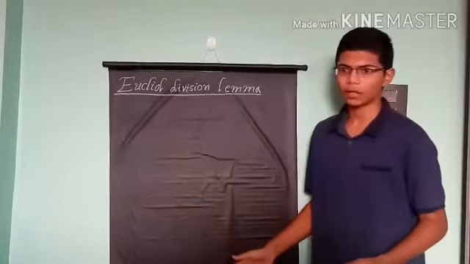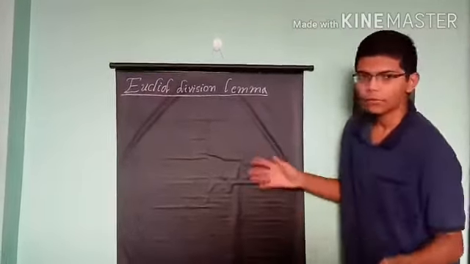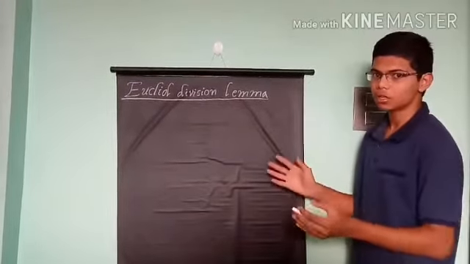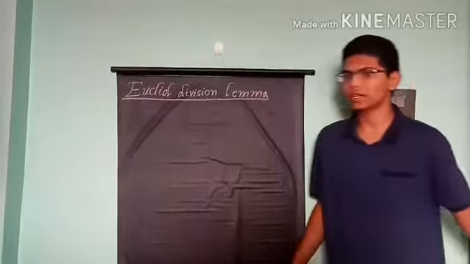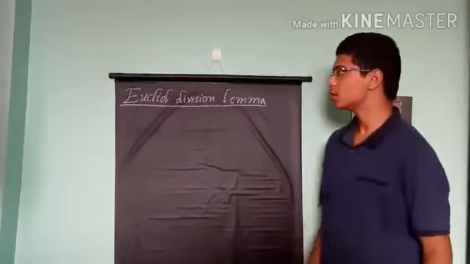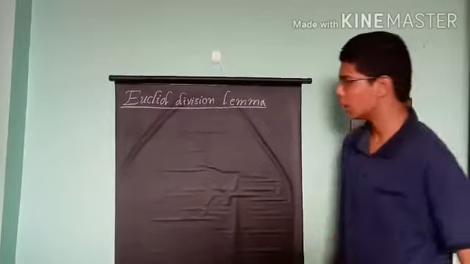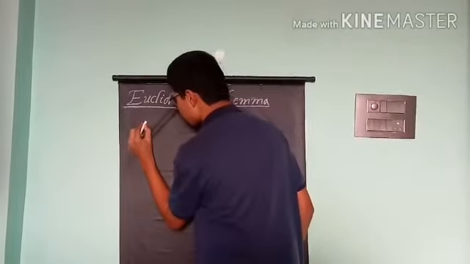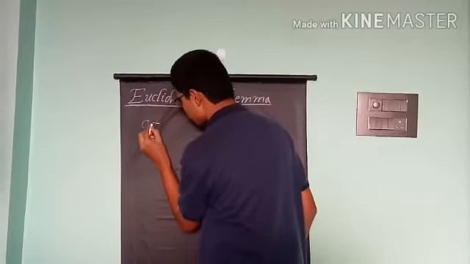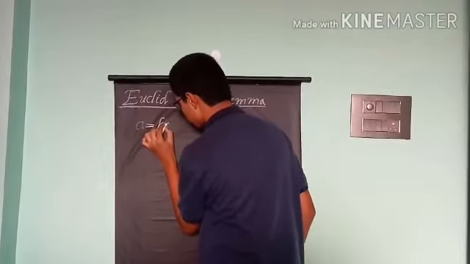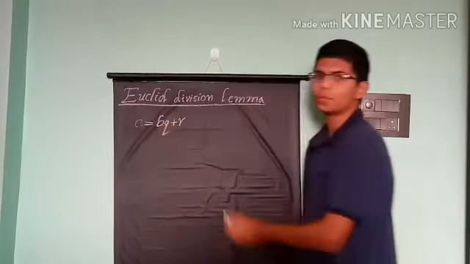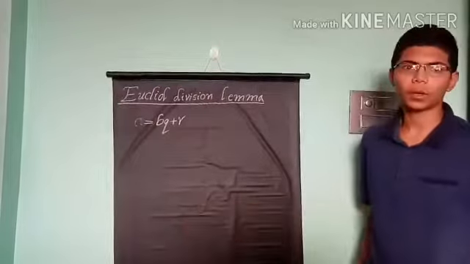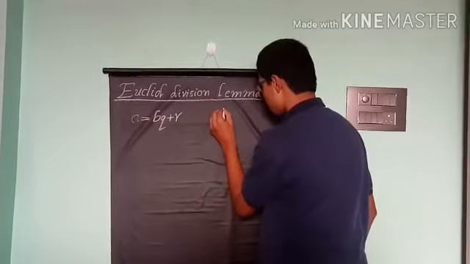Euclid's division lemma. Friends, we know that the first concept of real numbers is Euclid's division lemma. What is Euclid's division lemma? Euclid proposed a division formula that is called Euclid's division lemma. It is a equals bq plus r.